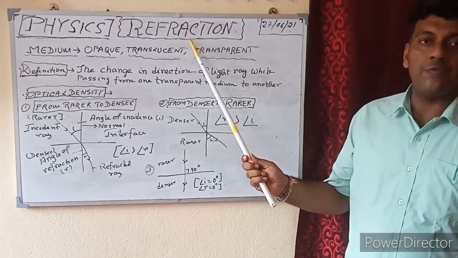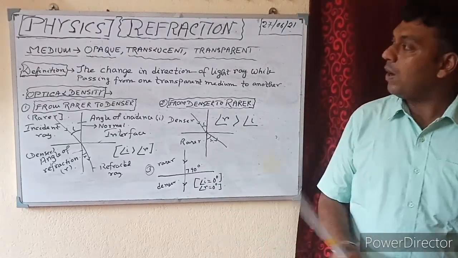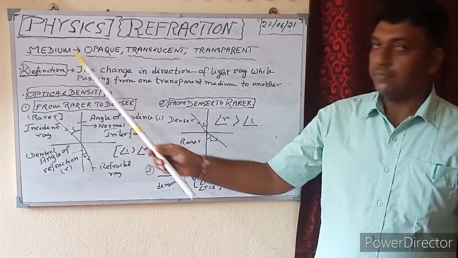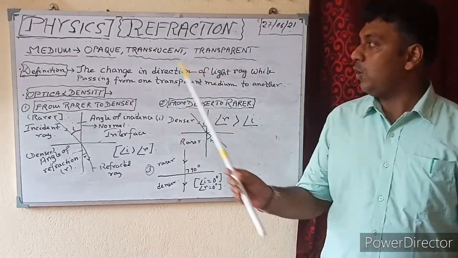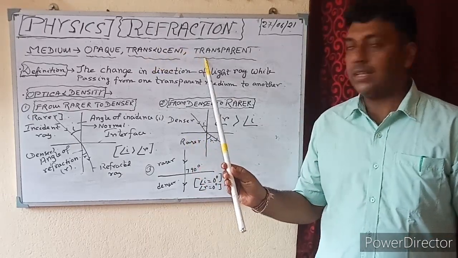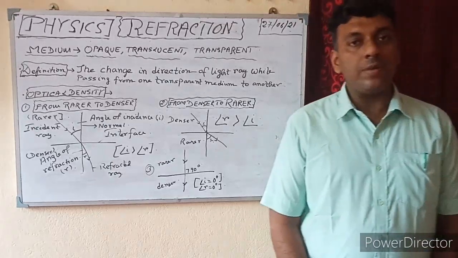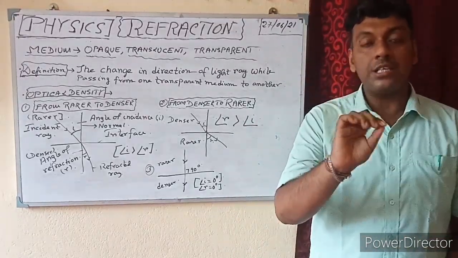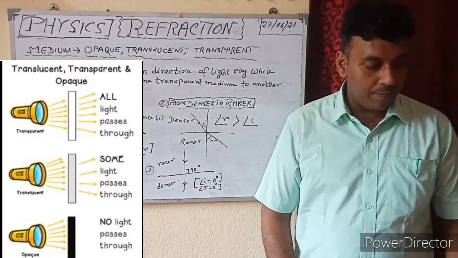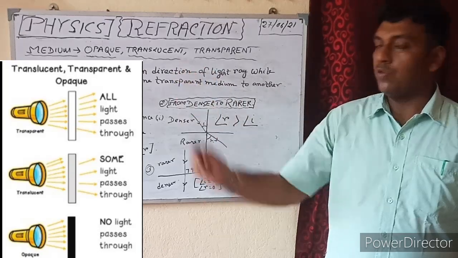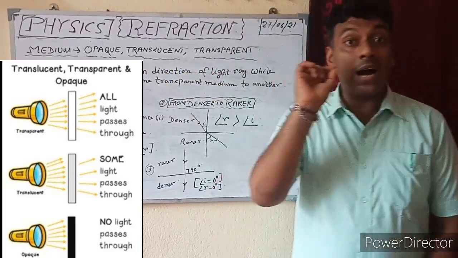Before I start the topic refraction of light, I just want to tell two things as a revision. Number one is medium. There are three types of medium: one is opaque medium, number two is translucent medium, and number three is transparent medium. What is opaque medium? Opaque medium is the medium through which light cannot pass. Example, wood, book. Number two, translucent medium: in this medium, the light partially passes.